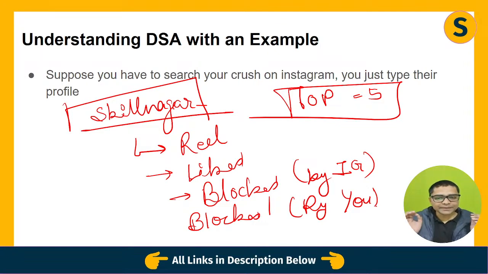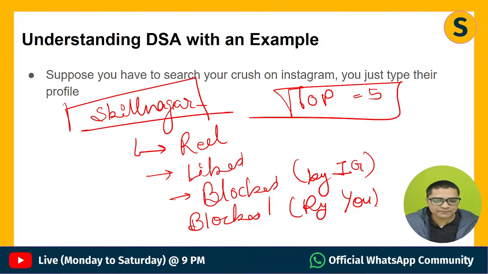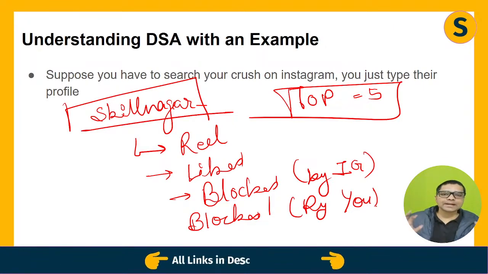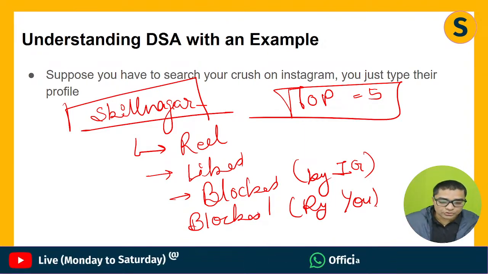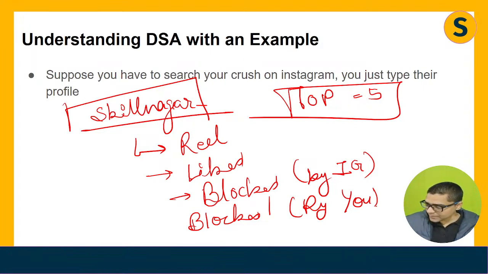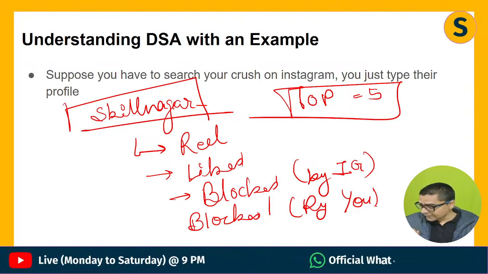So try to understand, data structure is a way of storing and processing the data. Algorithm is a way with which we can find things efficiently or in a way so that it is restricted, or I would say efficient for our end user. So with these few slides, I wanted to mention about data structure and how it works and what is the importance of it. Hopefully you have understood.